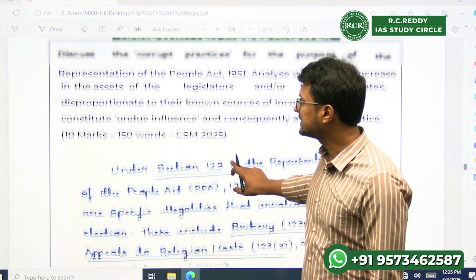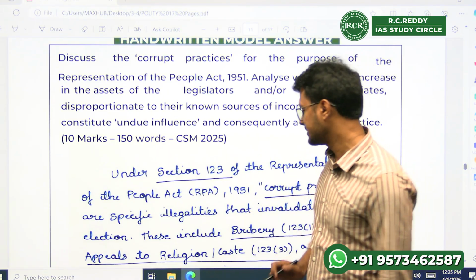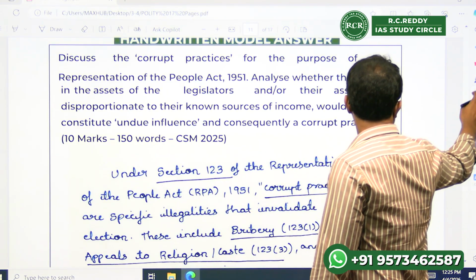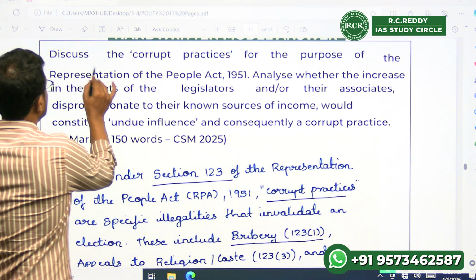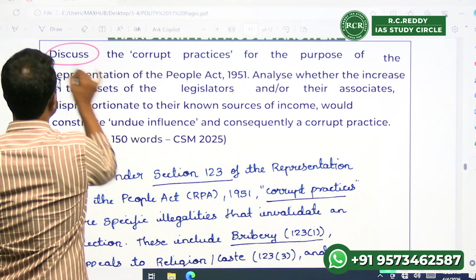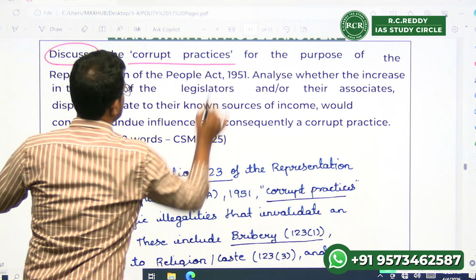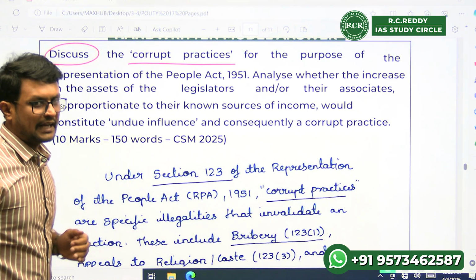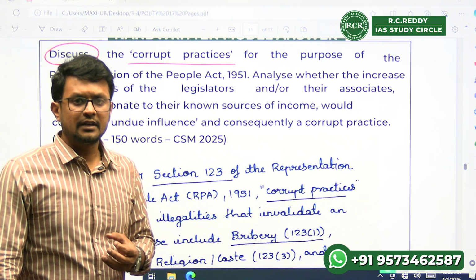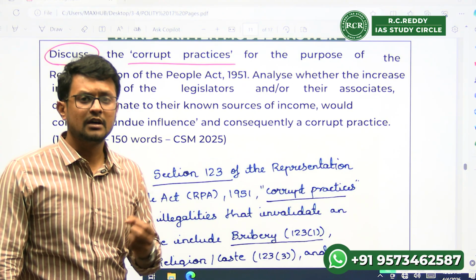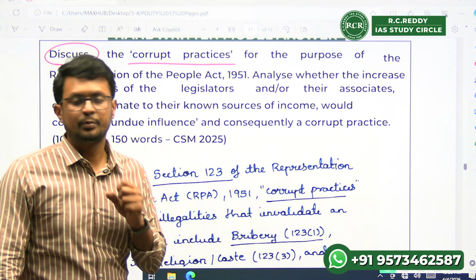With that, let us start identifying what are the keywords in the question. The keywords in the question are: discuss the corrupt practices. As we time and again see, discuss is one of the highly repetitive keywords in the questions in UPSC.